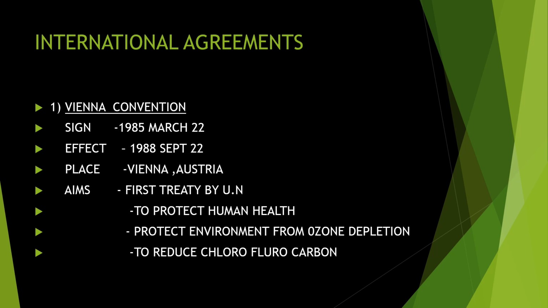And third is to reduce the chlorofluorocarbon. We know that it is because of this chlorofluorocarbon that the ozone is depleting. So these are the main aims put forward by the Vienna Convention. It's very important. You must study the year and the aims of it.